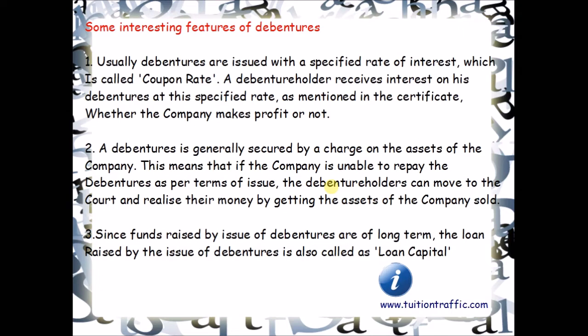The second interesting feature of debenture is a debenture is generally secured by a charge on the asset of the company. This means that if a company is unable to repay the debentures as per the terms of issue, the debenture holder can move the court and realize their money by getting the asset of the company sold.